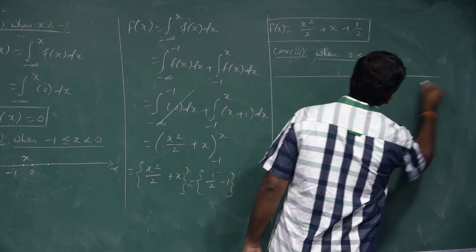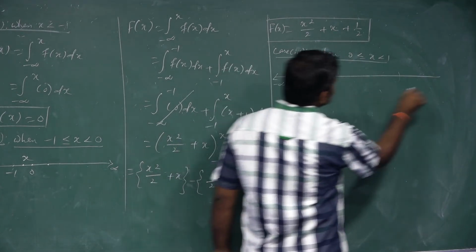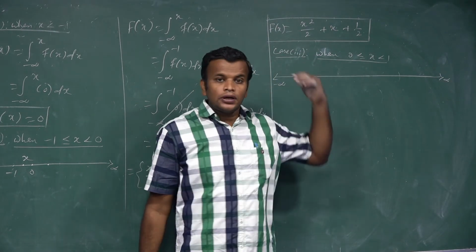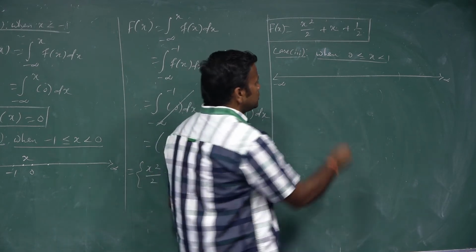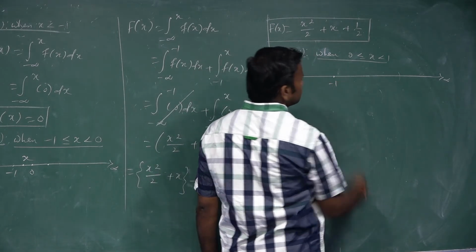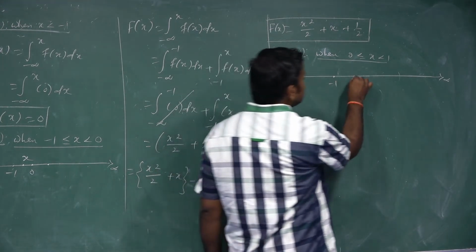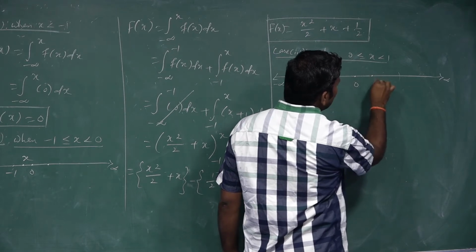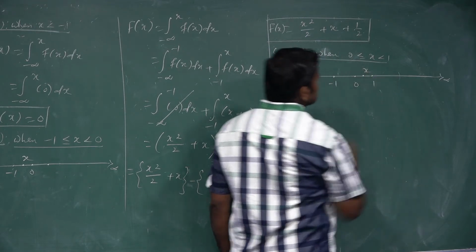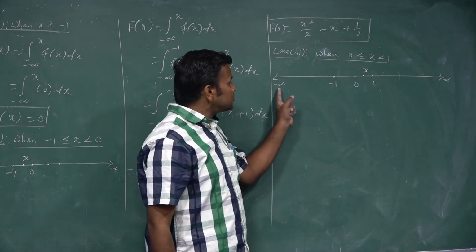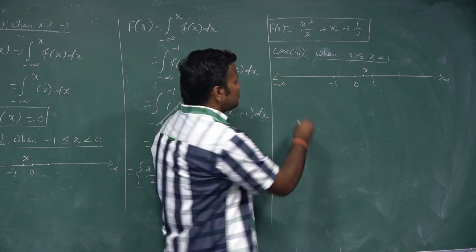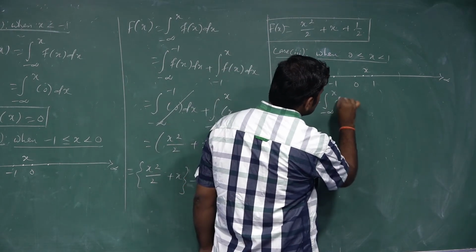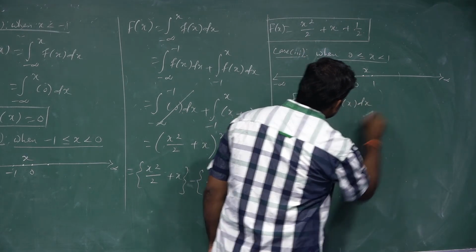Here also I draw the real line interval, minus infinity to plus infinity. The value of f of x starts from minus 1, so minus 1, next 0. Now if we take the value of x here, suppose it is 1, I will take the value of x here. Now we find the value from minus infinity up to this x. We write the formula F of x is equal to minus infinity to x of f of x dx.